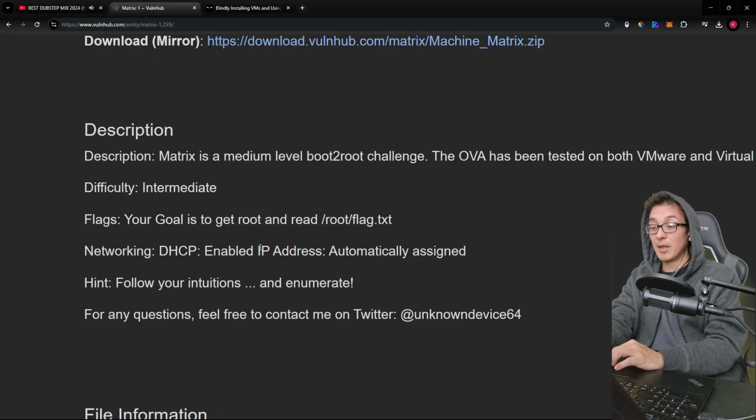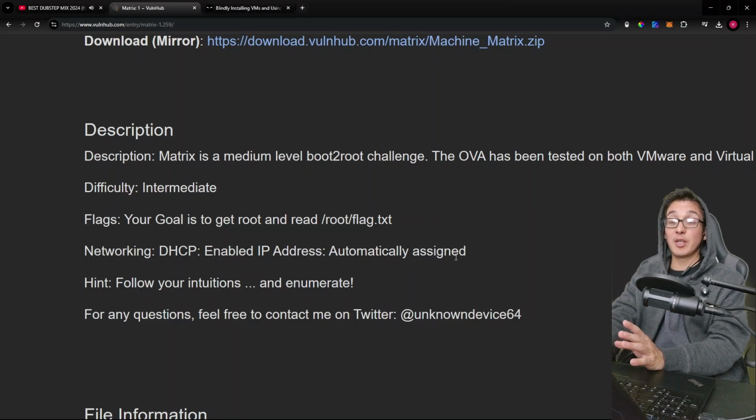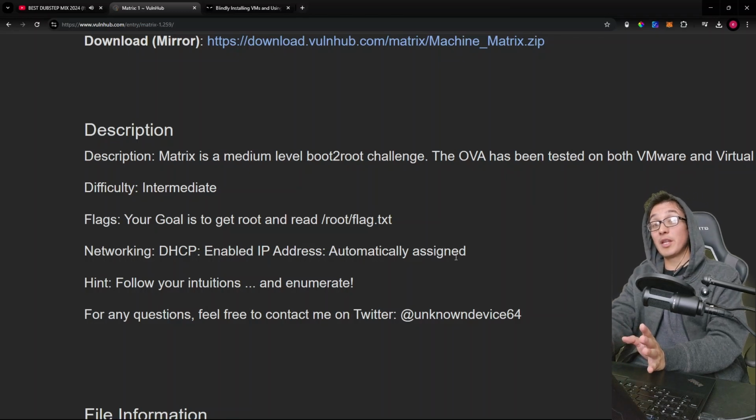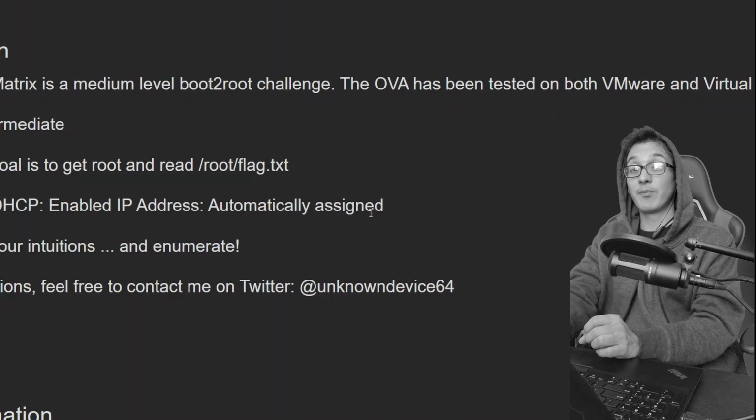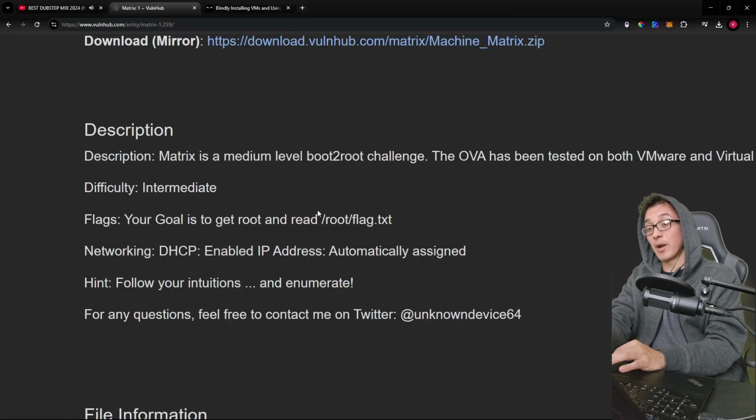Now notice that this machine is set to have an IP address automatically assigned, but you're going to see here pretty soon that we're going to isolate this machine so well that there won't be a DHCP server to assign an IP address to the machine. This is a problem because we're going to need an IP address in order to attack it and communicate with it. But I'm going to walk you through how to do all that, so just stick around, okay?